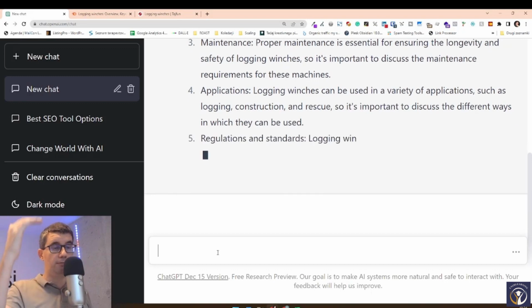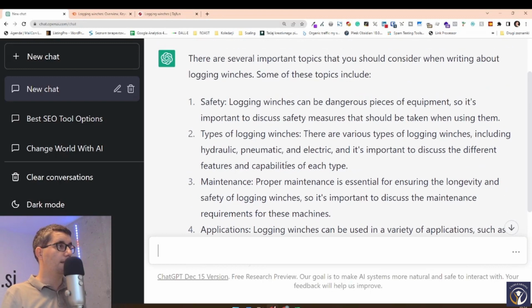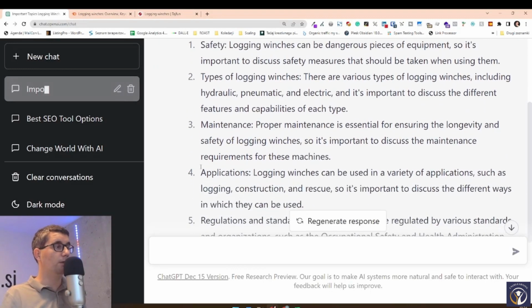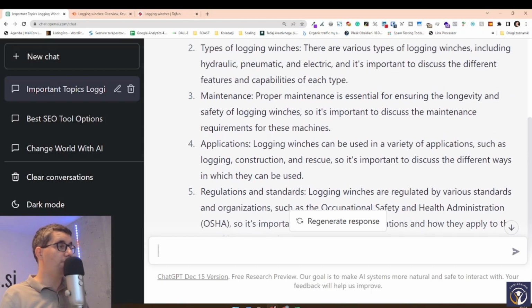So if you want to write a big blog about logging winches, you're going to talk about safety of logging, types of logging winches, maintenance of logging winches, applications, regulations, and standards for logging winches. And each of those is going to be a separate heading. And then you're going to prepare a couple of paragraphs about these. Or you can ask yourself, maybe maintenance of logging winches should be a separate blog post on its own. Then you can just go and do that, right?